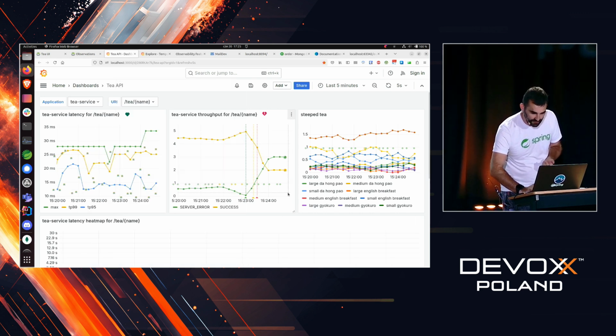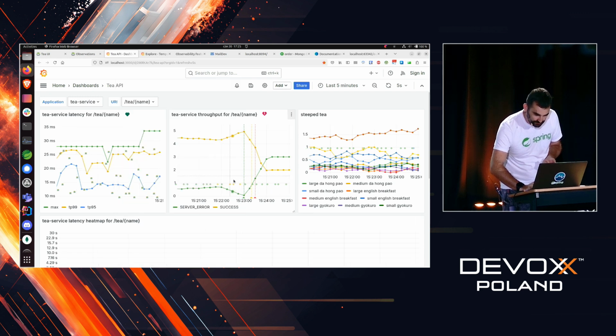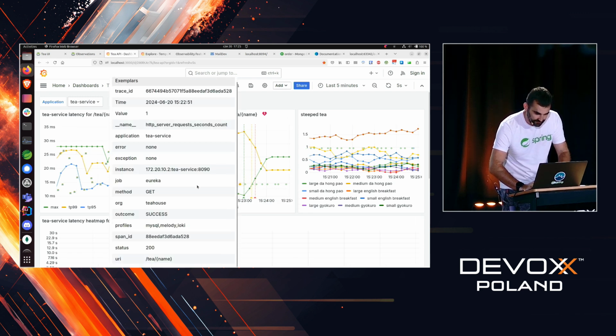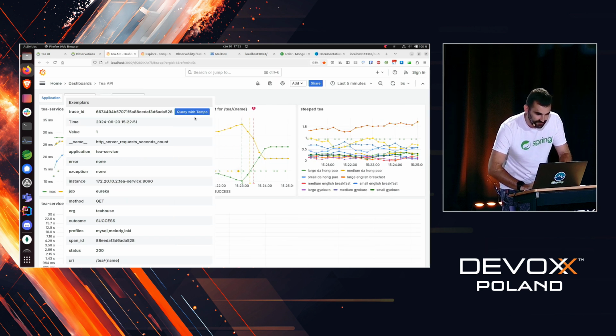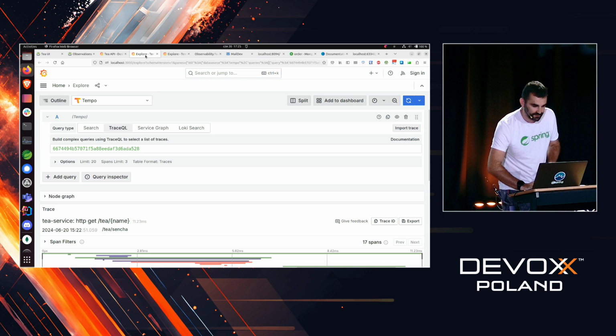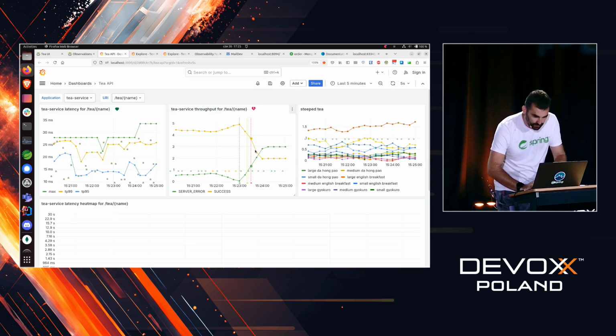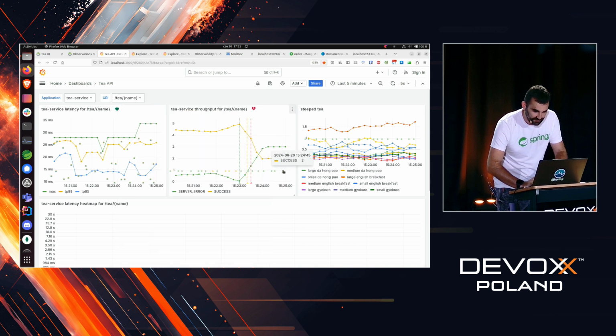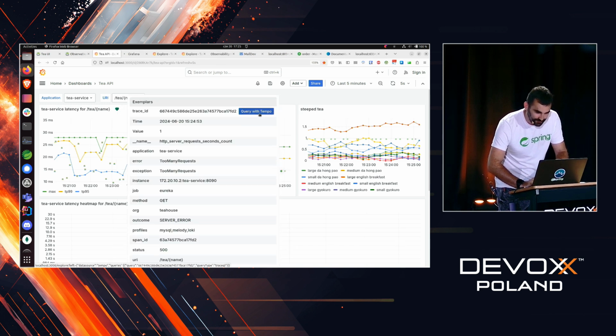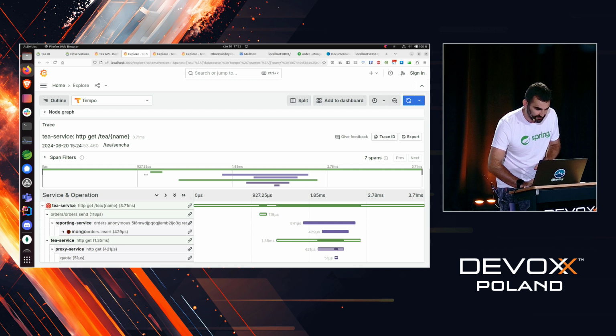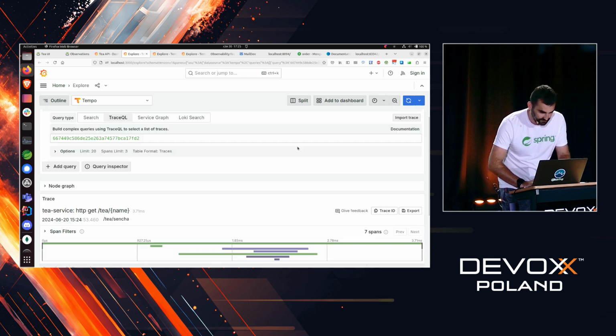So what we can do is take one from the history when everything was fine. I have too big of a font. Okay, query with Tempo. So here we have a successful scenario. And now let's pick one. Maybe you're going to be lucky. Come on, that is faulty. Okay, so now let's compare the two. Where is the trace ID? There you go.